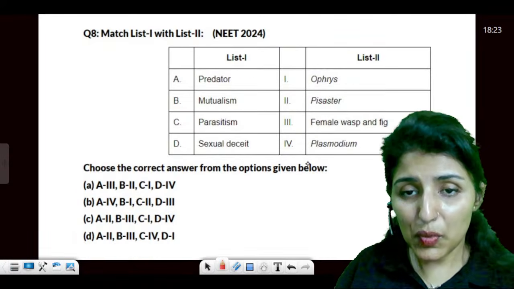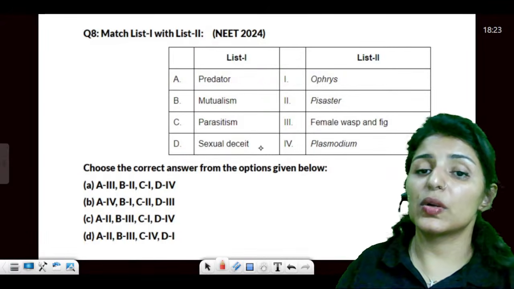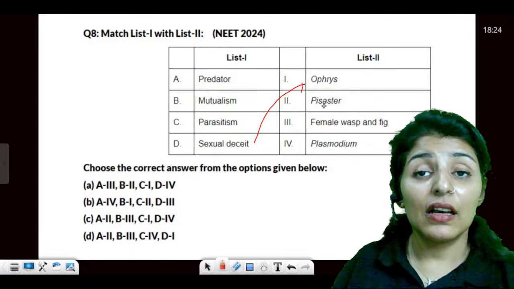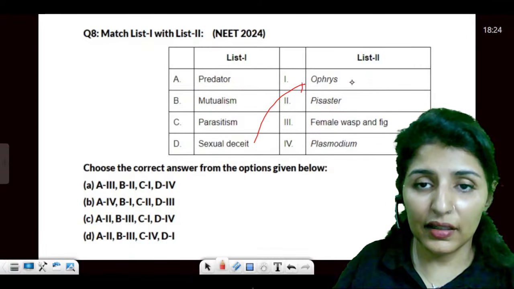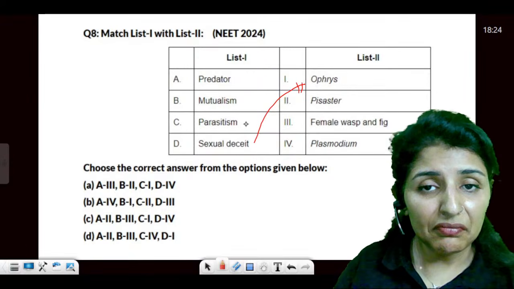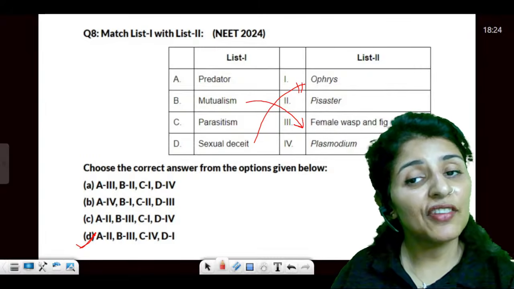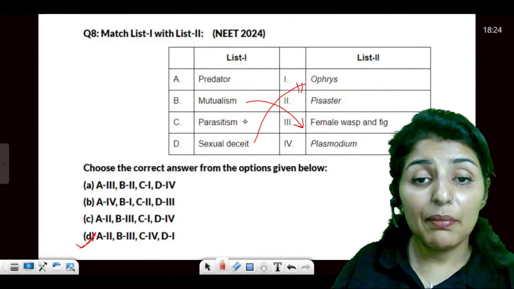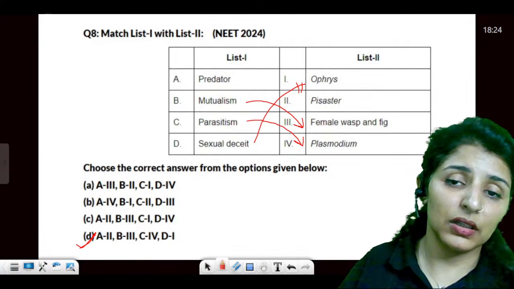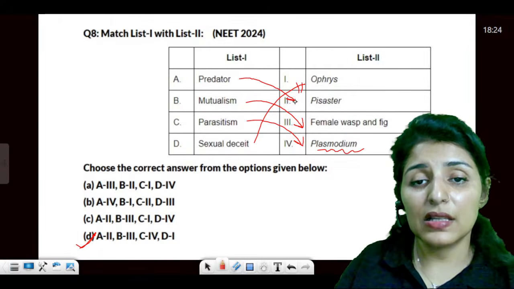Then predator, which one of these is a predator? Mutualism, then parasitism and sexual deceit. So a very typical example of sexual deceit is shown by a Mediterranean Ophrys. It is an orchid, a Mediterranean orchid named Ophrys. Then this is D1. Mutualism is shown by plant and the pollinator, female wasp and the fig. Then parasitism, the parasite always causes a disease. So Plasmodium is known for the famous malaria, and then predator is Pisaster.